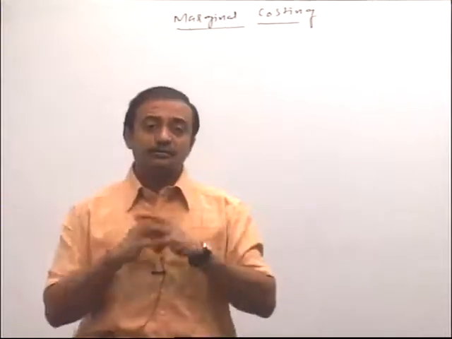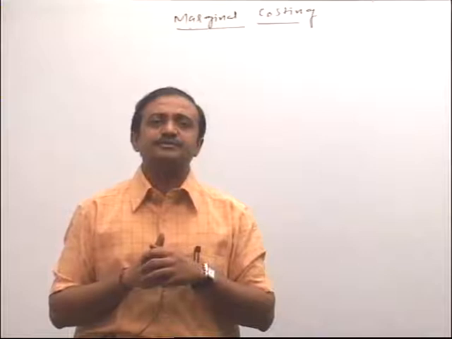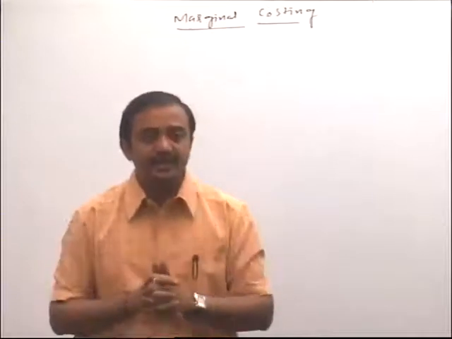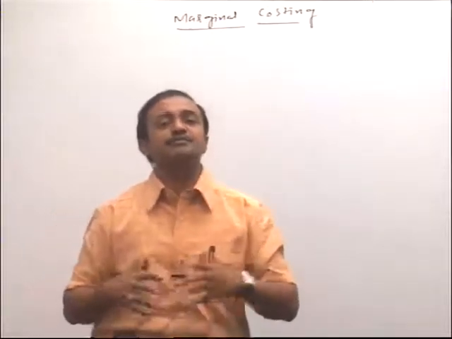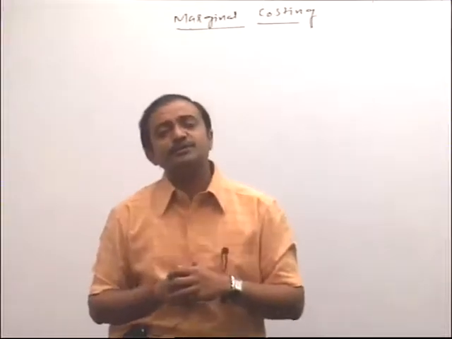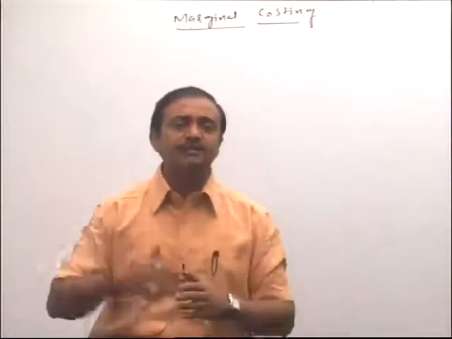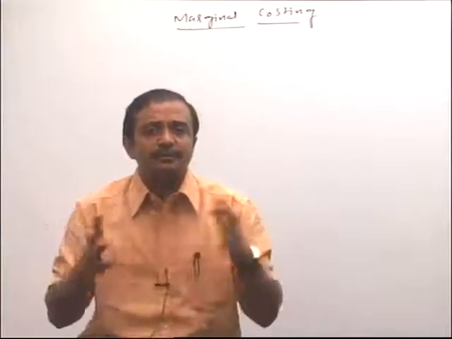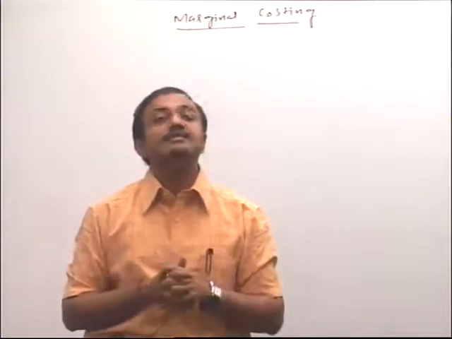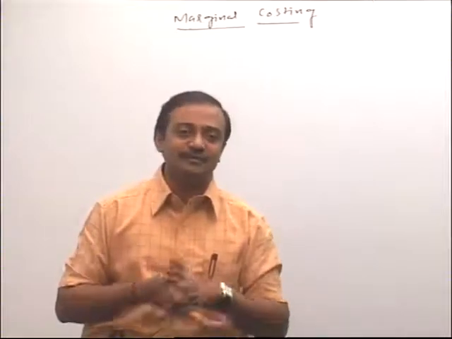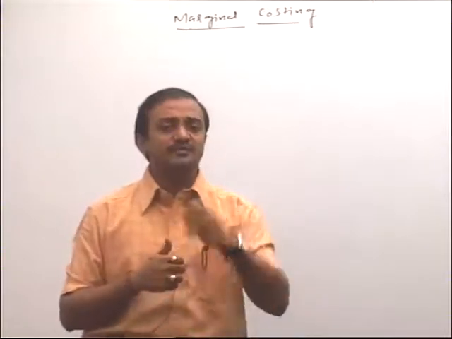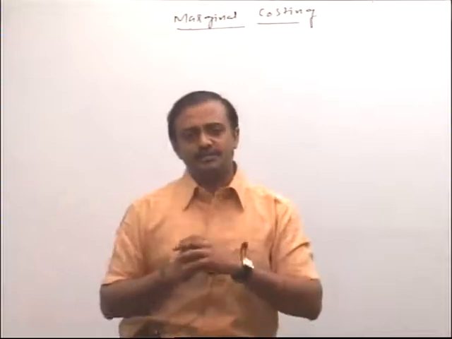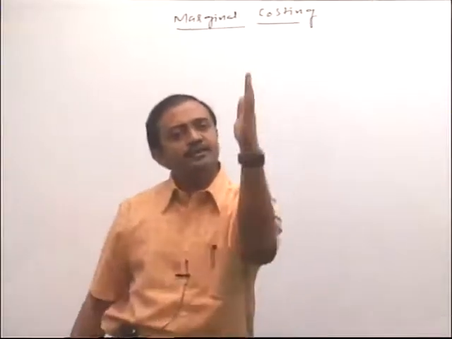Okay. Now why should we go for this particular chapter? I tell you the purpose of this chapter is core decision making, because maximum decision is based on variable cost only. Why? Because fixed cost remains fixed whether you go for that decision or not. Fixed cost is not considered for the purpose of decision making. So our total emphasis remains on decision making, that is based on variable cost. To emphasize more on the variable cost portion, we come up with this chapter, marginal costing.